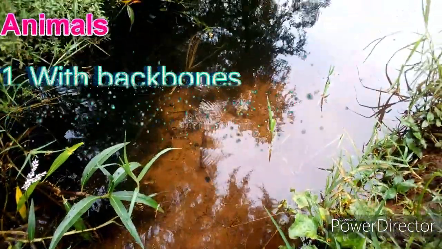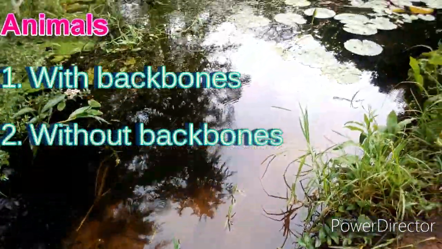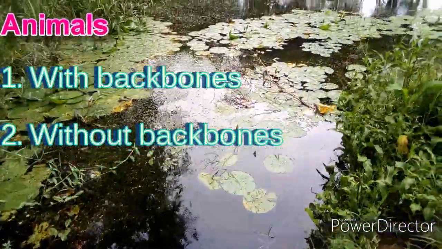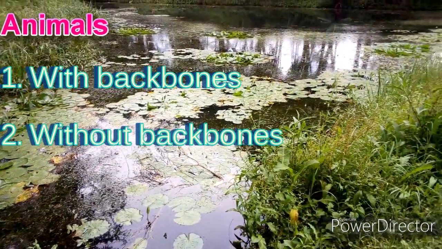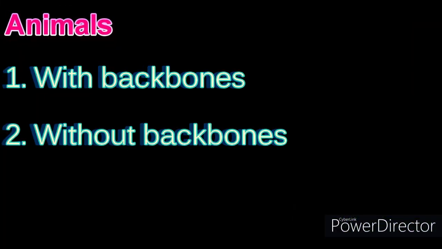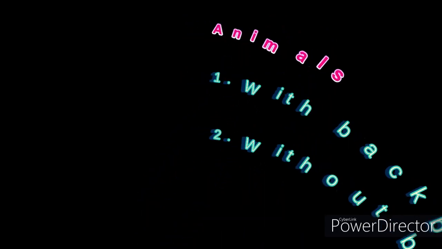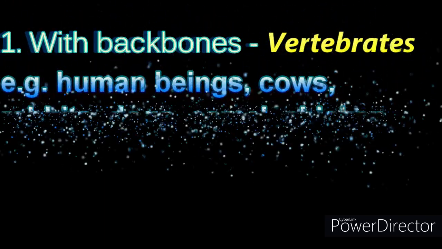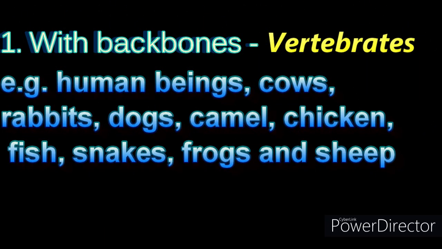Classification of animals. Animals can be divided into two main groups: 1. Those with a backbone and 2. Those without a backbone. Animals with a backbone running from the head to the tail are called vertebrates. Examples of vertebrates are human beings, cows, rabbits, dogs, camel, chicken, fish, snakes, frogs and sheep.